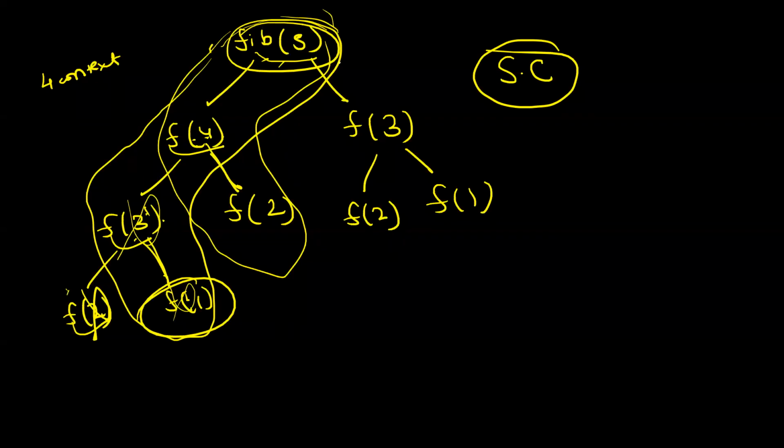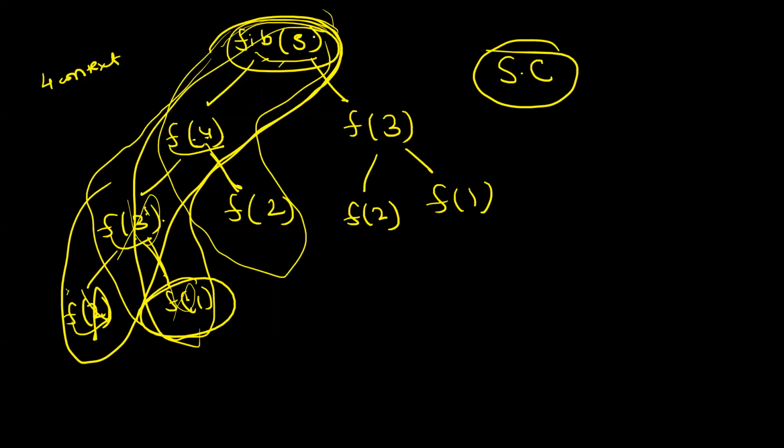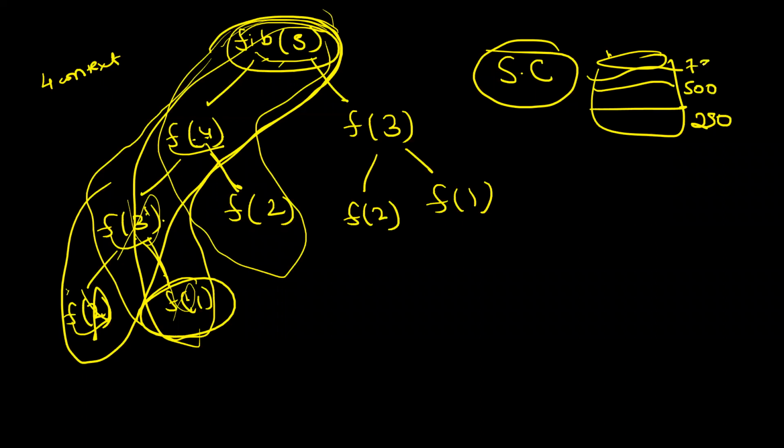Dekho na, in one case, you can have this 5, 4, 3, 2, right? In another case, you can have 5, 4, 3, 1. You can have 5, 4, 2. You can have 5, 3, 2. You can have 5, 3, 1. All these contexts can be there. But if I tell you, boss, in a jug, you can have either 250 ml or somebody can fill 500 ml or somebody can fill 750 ml. So what will you say the worst case space complexity? 750 ml, na? Worst case space you need is 750 ml. So that is what I'm saying.